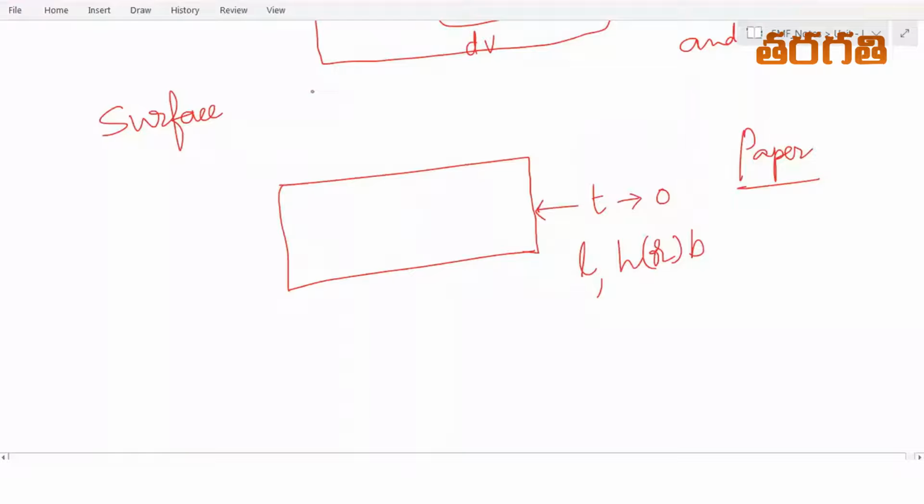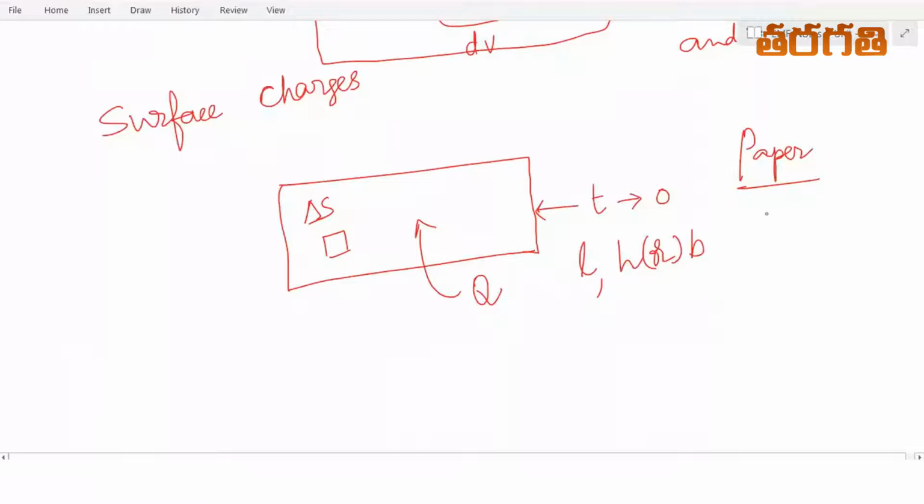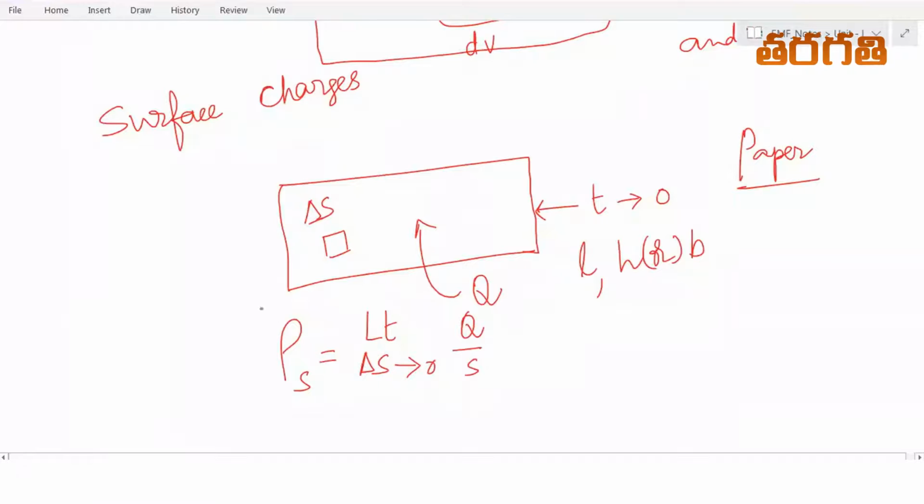Suppose it contains some charge Q over its surface, and delta S is an incremental area, then the surface charge density rho s is the limit as delta S tends to 0 of Q by S.